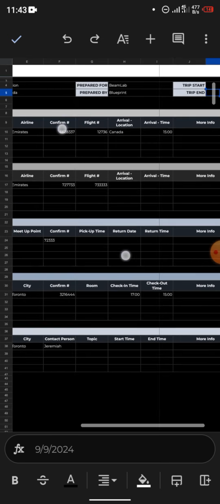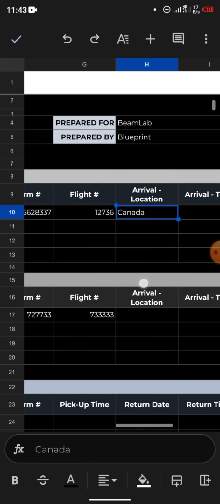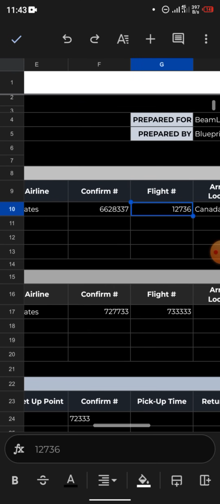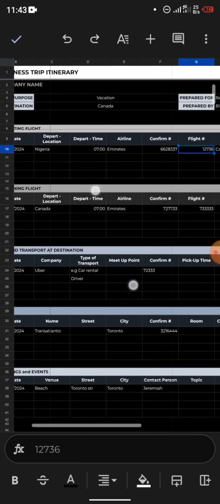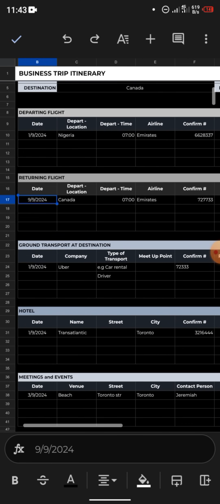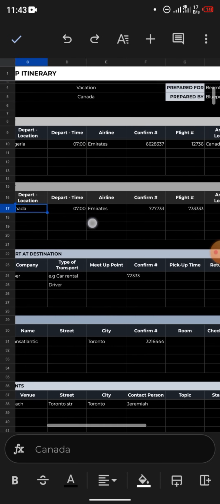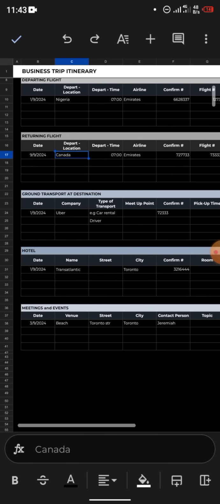Okay, so what you are editing here, just edit the arrival location, the flights, this flight number. You can put any random number here, the confirmation code, any random number there. So for this side, the returning flights too, the dates you are returning back from the vacation, the departure location, that's the country you are returning from. Everything, just as long as you can read, then you should understand everything that is here. Okay, change it, put everything.